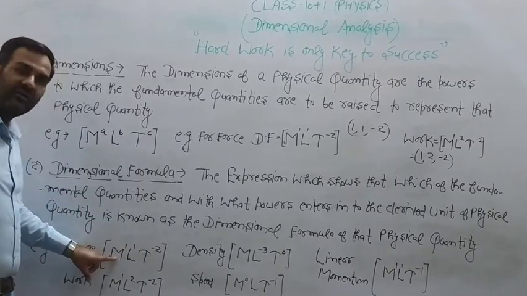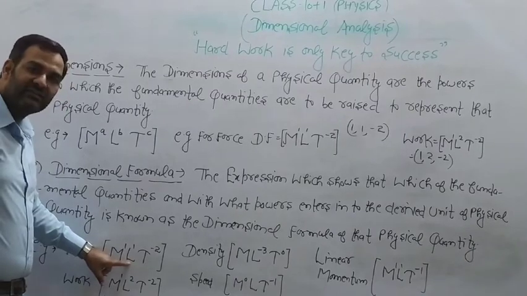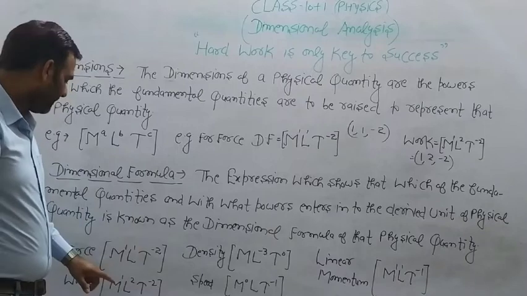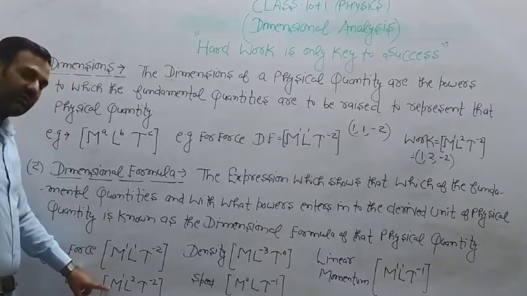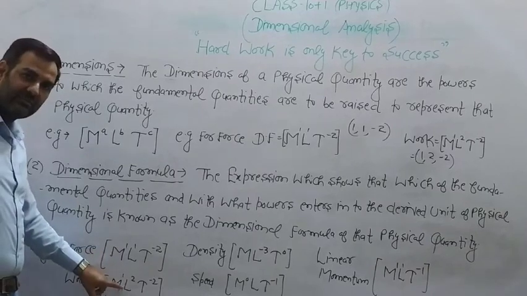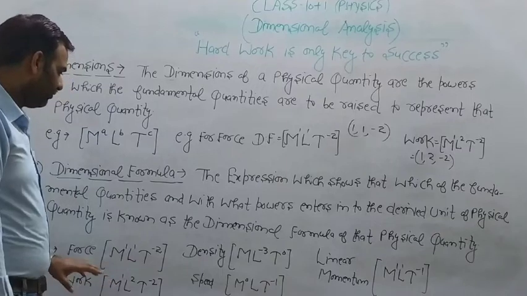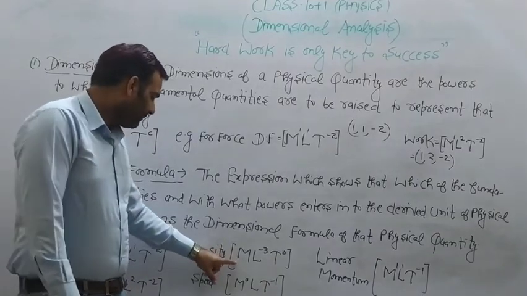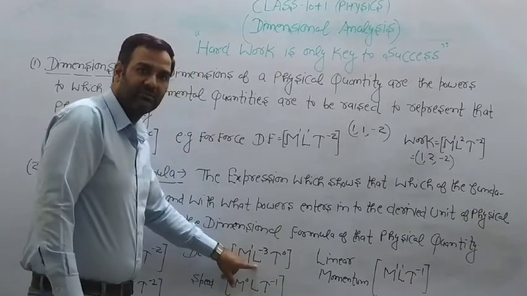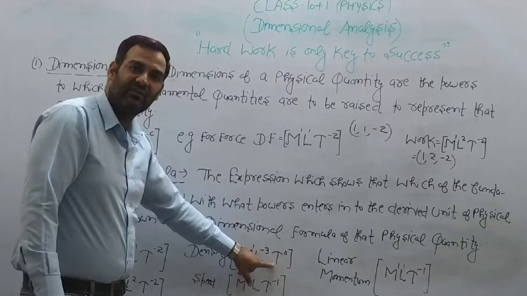Here the quantity mass is used with power 1, length with power 1, and time with power -2. Similarly, in the case of work, mass is used with power 1, length with power 2, and time with power -2. In density, mass is used with power 1, length with power -3, and time with power 0.